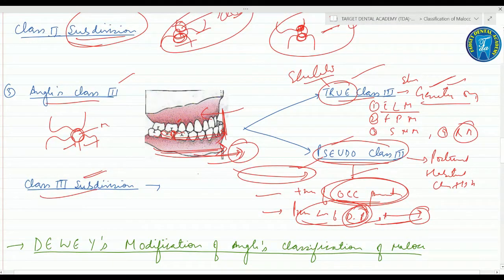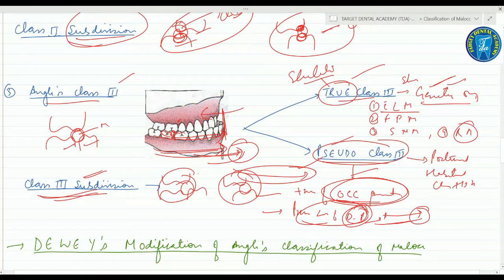Like with class 2 subdivision, we have class 3 subdivision. In this, on one side there may be class 3 molar relation, and on the other side there is class 1 molar relationship. This is what we call class 3 subdivision. I am repeating it again. Class 3 subdivision means there is class 3 molar relation on one side and class 1 molar relationship on the other side.